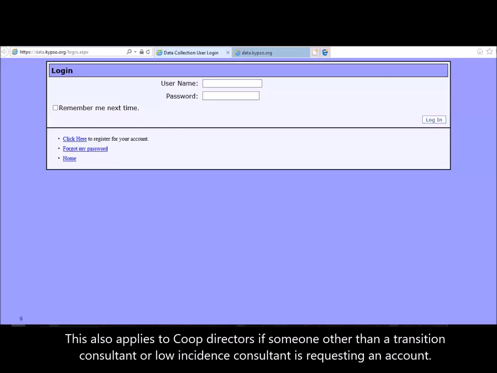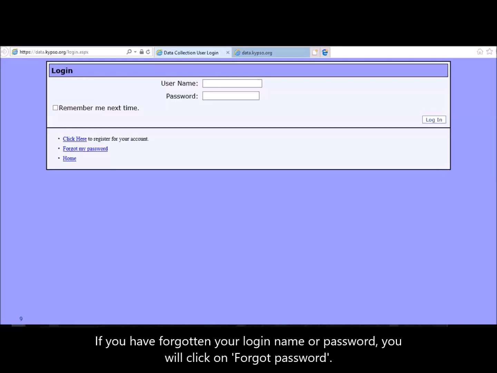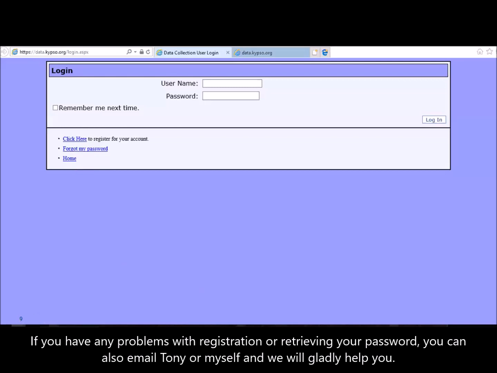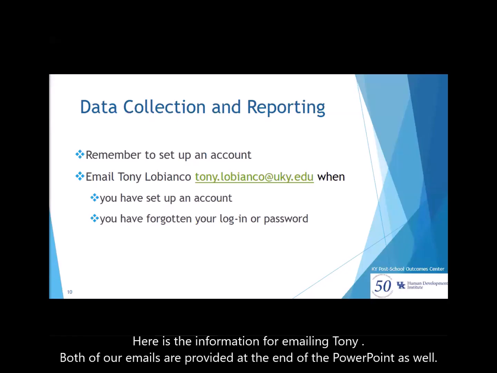This also applies to co-op directors if someone other than a transition consultant or low incidence consultant is requesting an account. If you have forgotten your login name or password, you will click on Forgot Password. If you have any problems with registration or retrieving your password, you can also email Tony or myself, and we will gladly help you. Here's the information for emailing Tony. Both of our emails are provided at the end of the PowerPoint as well.